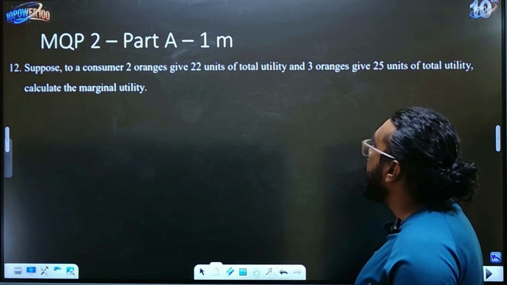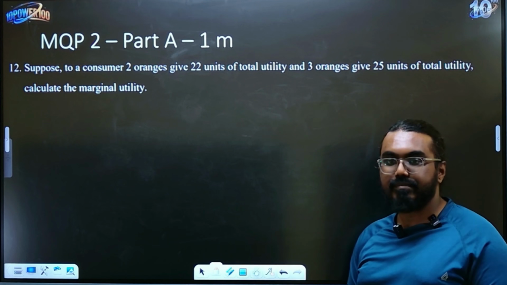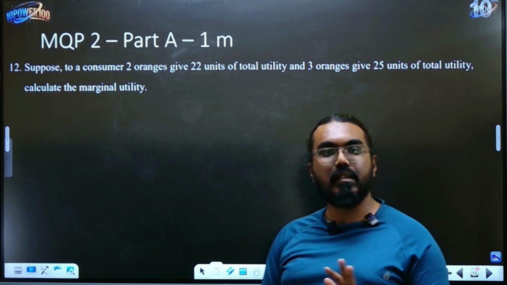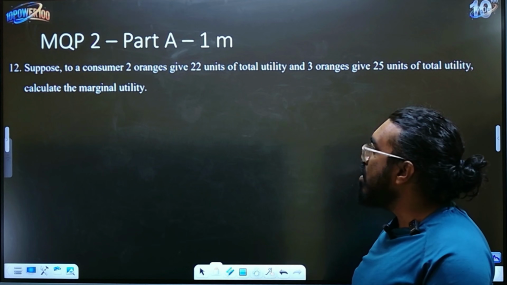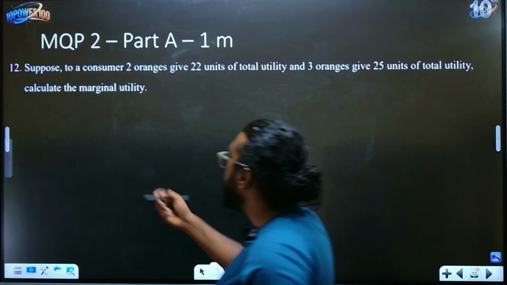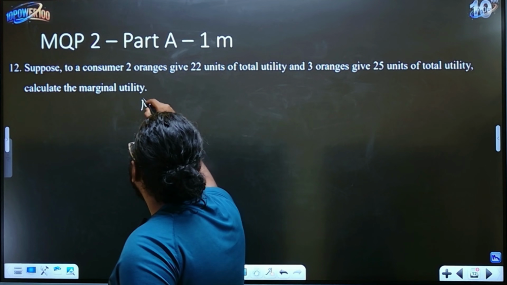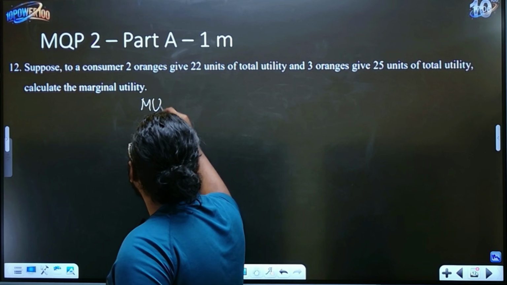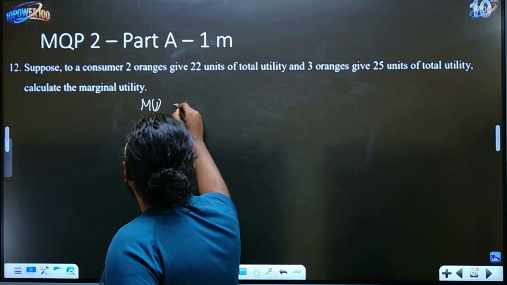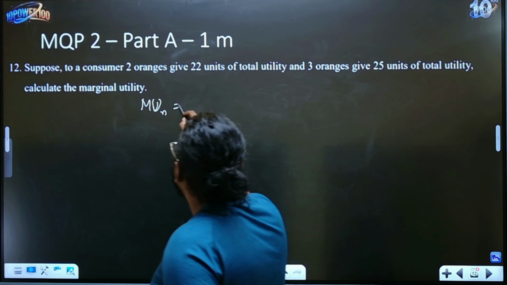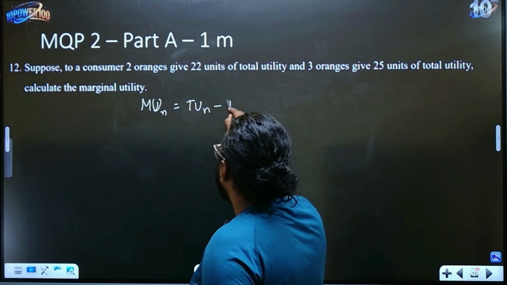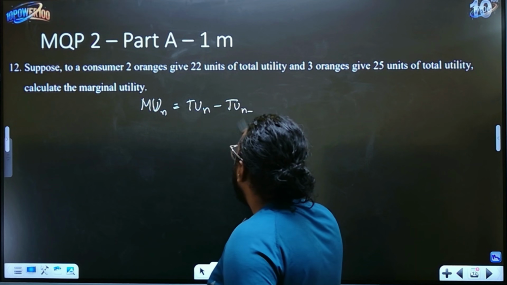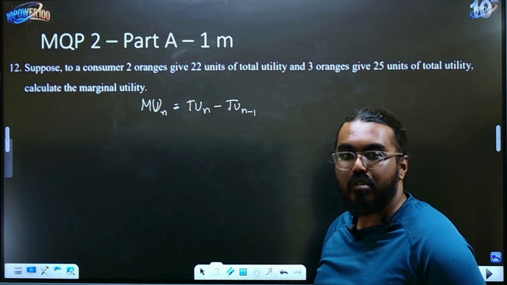Now they are asking you to calculate the marginal utility. Now what is marginal utility? It is nothing but the change in the total utility in this case, right? So how do you calculate this? Very simple formula, children. If you have learnt arithmetic progression in 10th standard, it's very simple. The marginal utility of any value, MUn, is nothing but the total utility of n minus total utility of n minus 1. That's how the formula is, right?